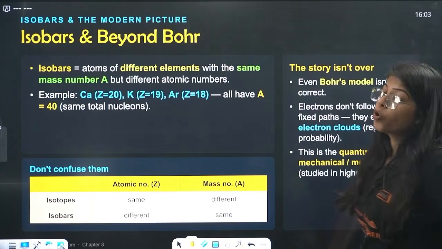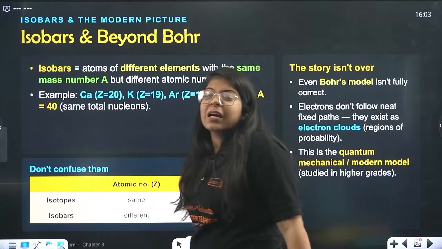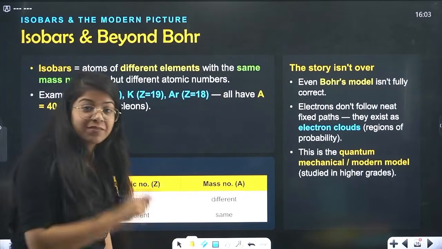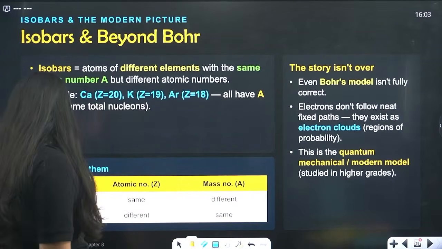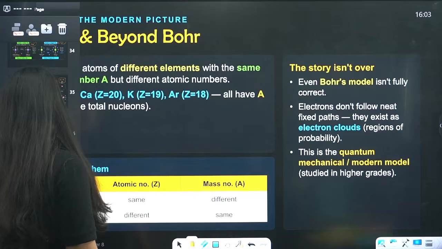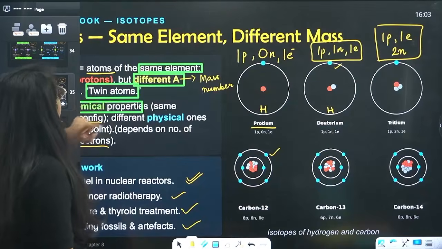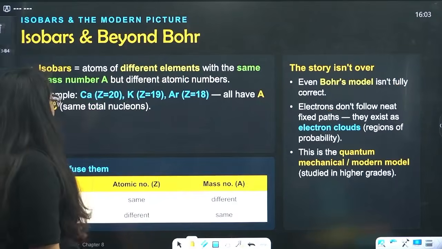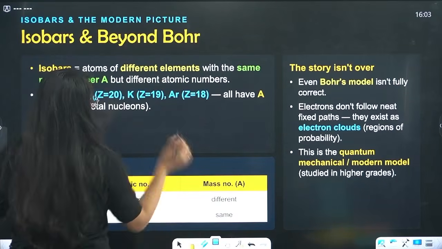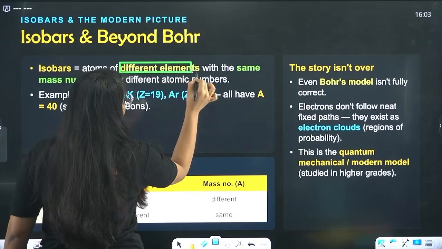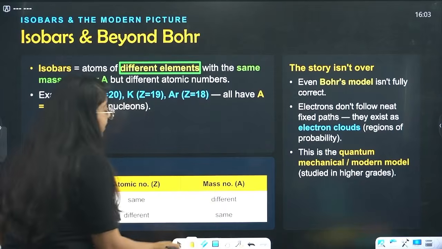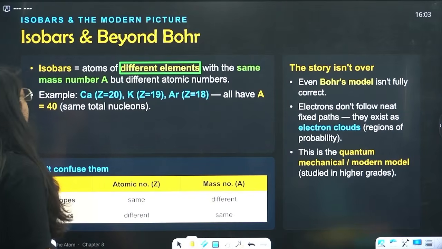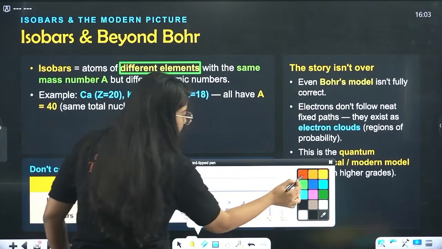We have isobars. Now what are isobars? First of all, the first thing you have to remember: isotopes were of the same element. Isobars, on the other hand, are different elements. First thing, they are different elements with the same mass number. Now let me write this down.